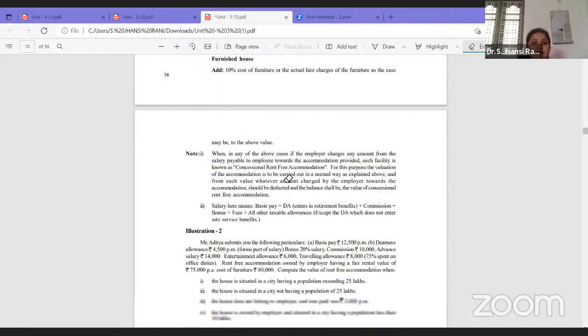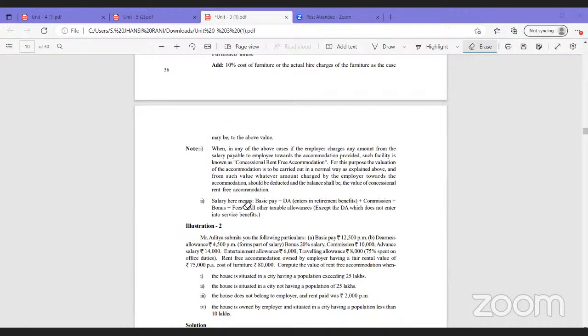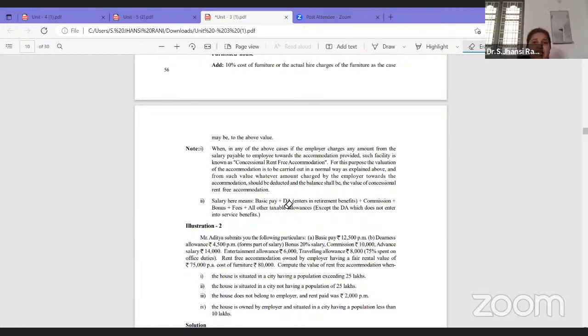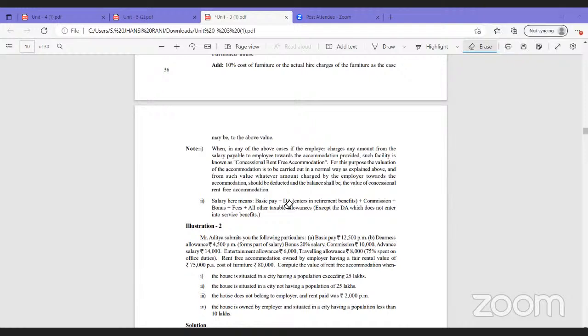Salary means basic pay plus DA, and that too only when it is mentioned in the question that DA is a part of salary, or a part of service benefits, or a part of retirement benefits. In that case only DA will be taken, plus commission, plus bonus, plus fees, plus all other taxable allowances. Which allowances will we take?